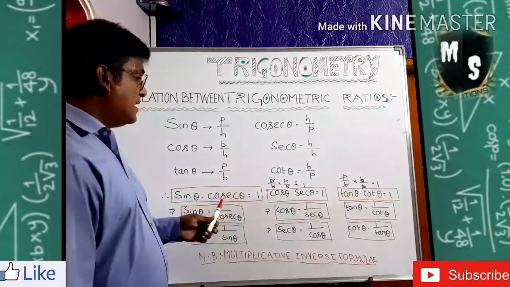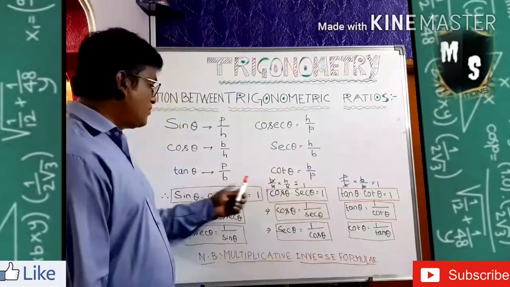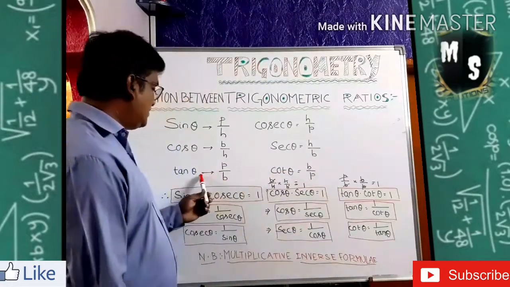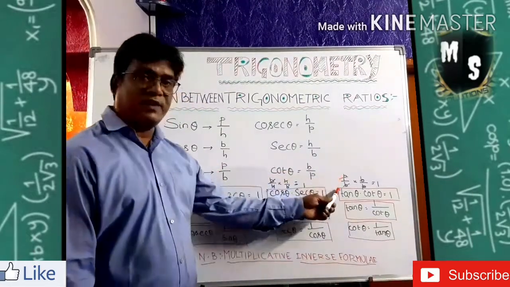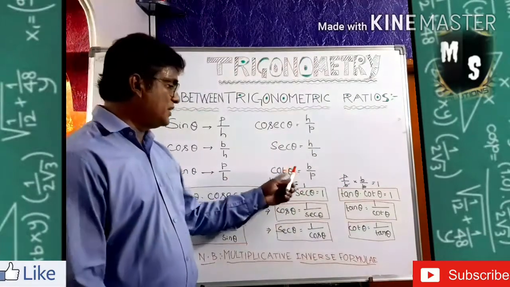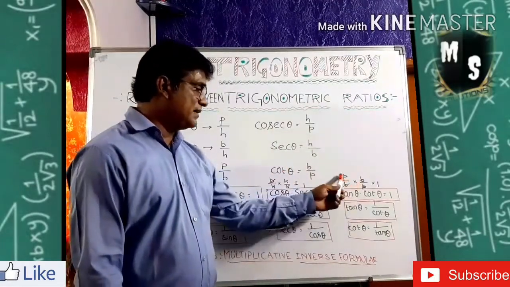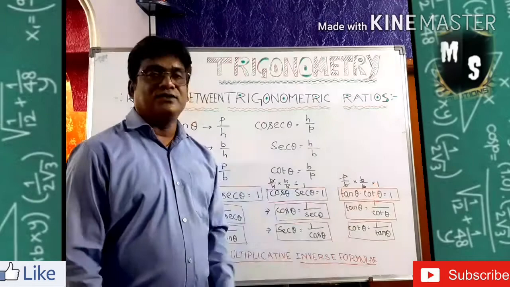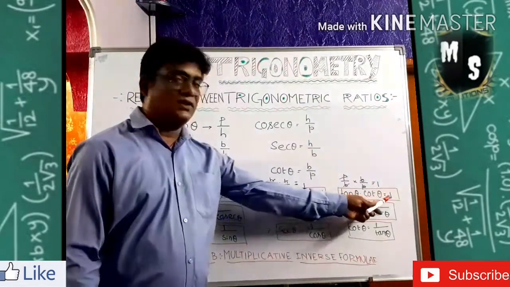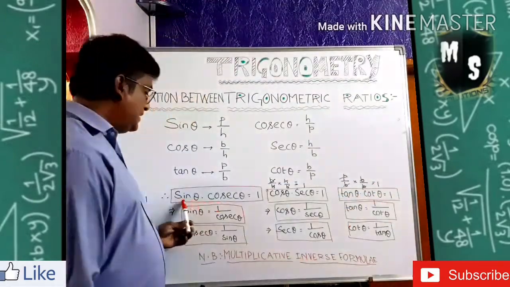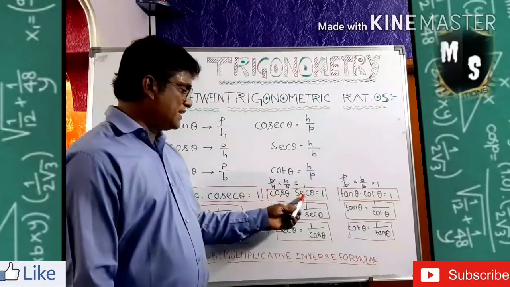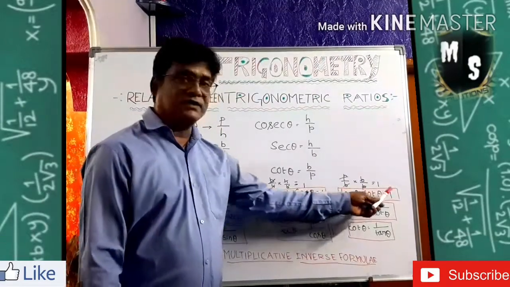Next you see tan, I said tan theta into cot theta is equal to 1. So what is tan theta? It is P by B, I wrote here P by B. And what is cot theta? It is B by P. It cancels, and you are getting 1. So tan into cot is equal to 1. So sine into cosec is 1, cos into sec is 1, and tan into cot is 1.